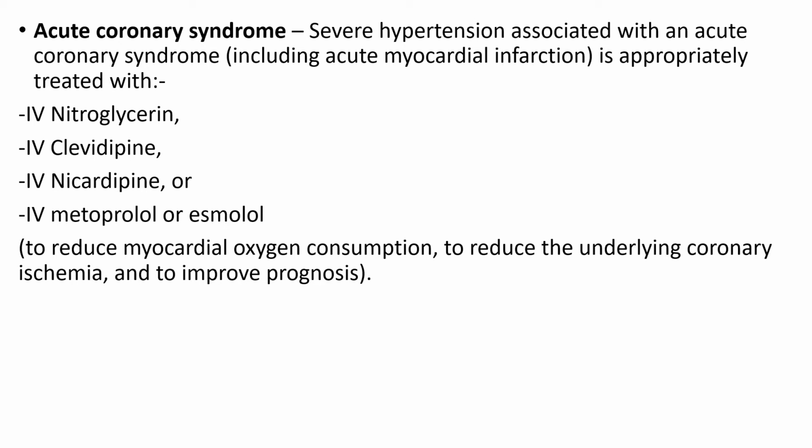Severe hypertension, which is associated with an acute coronary syndrome, including acute MI, is appropriately treated with IV nitroglycerin, IV clevidipine, nicardipine, or beta blockers such as metoprolol or esmolol. The main goal is to reduce the myocardial oxygen consumption, also to reduce the underlying coronary ischemia, and to improve the prognosis.